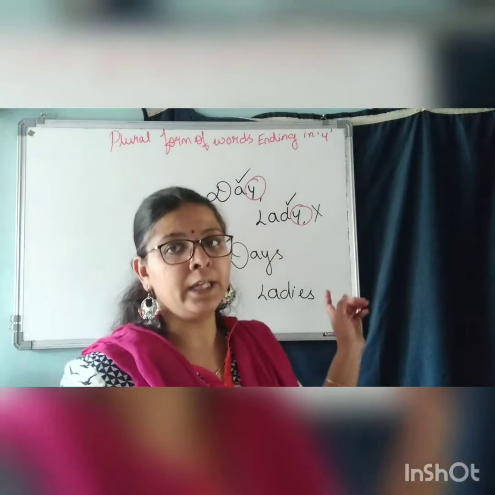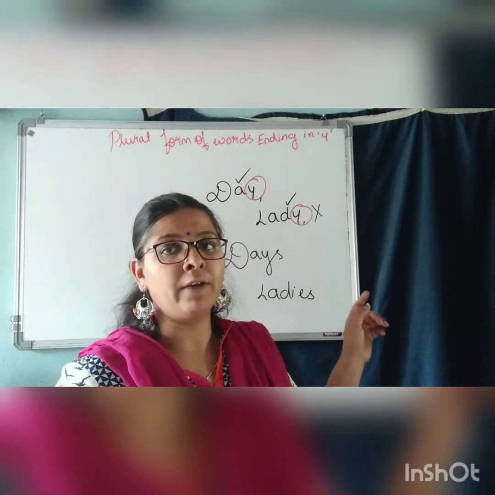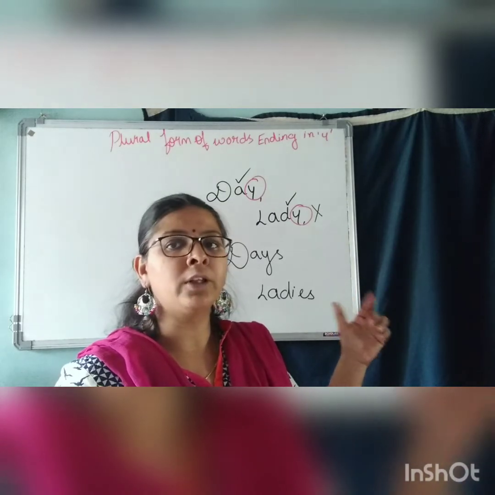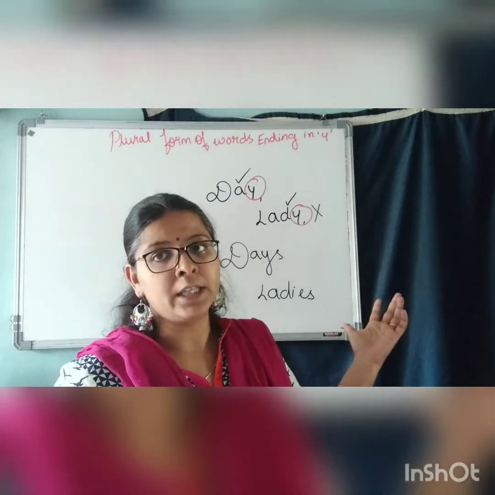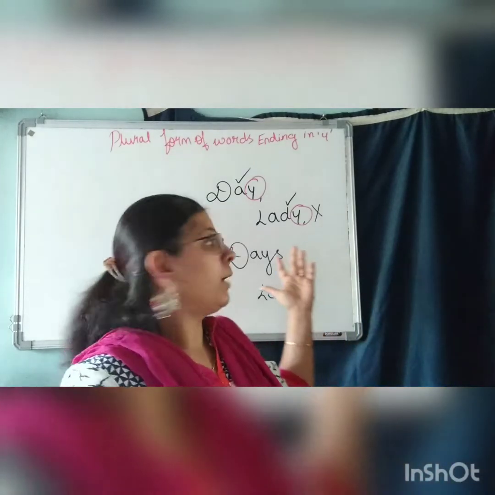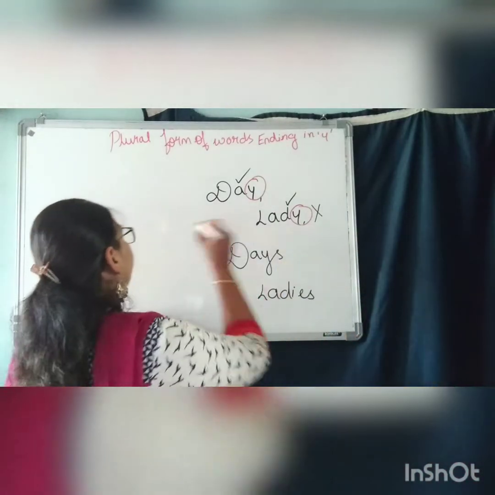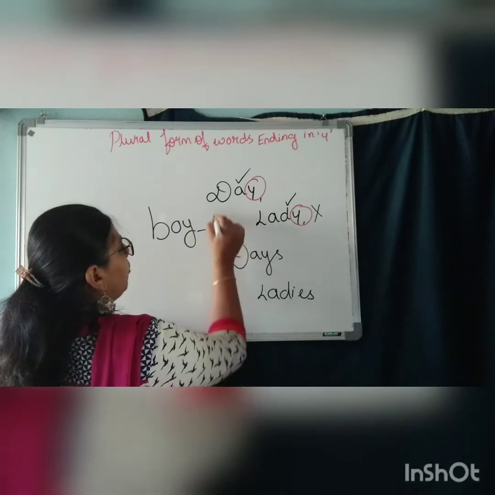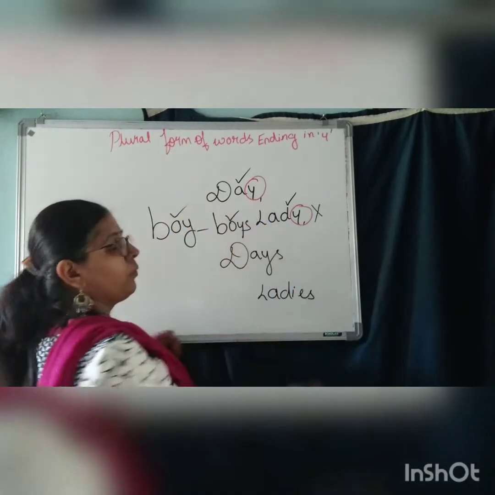So if we have a vowel before the Y, we add S. Understood, children? For example, day, days. If I say boy, what is the plural form of boy? Boys, because O is a vowel.